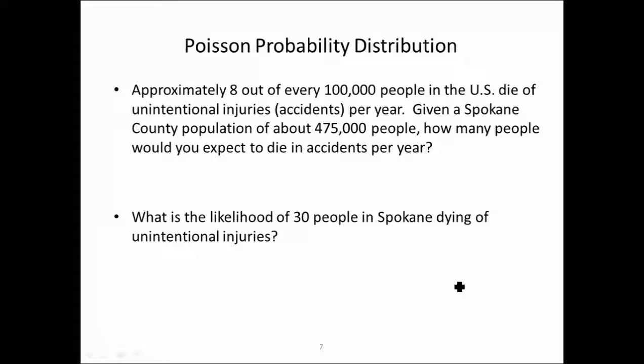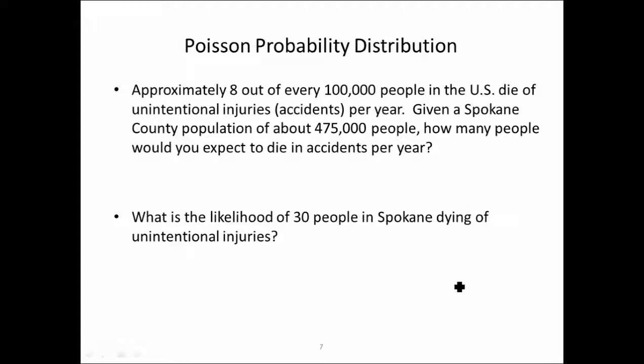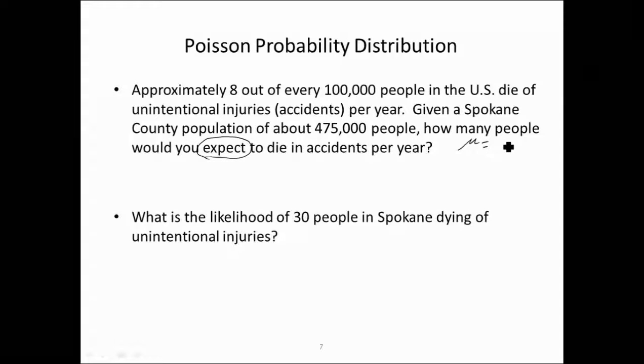Let's do one last example. Approximately 8 out of every 100,000 people in the U.S. die of unintentional injuries, that's accidents, per year. Given a Spokane County population of about 75,000 people, how many people would you expect to die in accidents per year? We are asked in this first question to figure the expected value. Remember that that's the mean. So we're not figuring a probability right now.